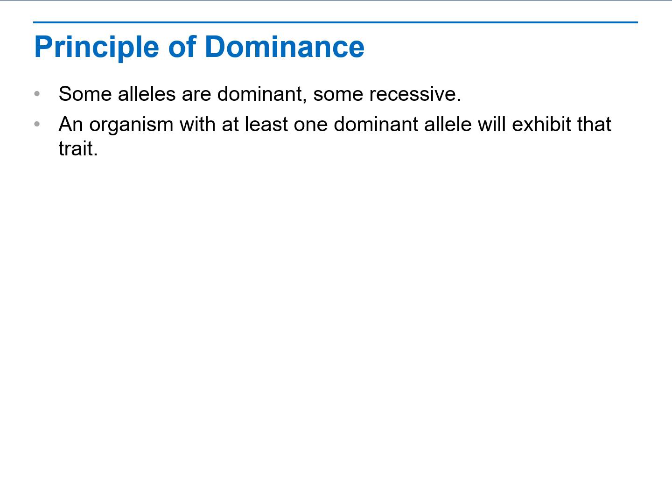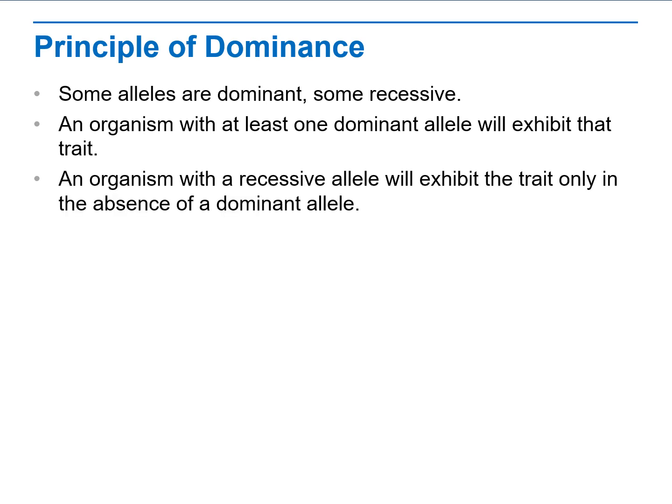So if there are 2 dominant alleles, the dominant trait will be exhibited. If there are 2 recessive alleles, the recessive trait will be exhibited. But if there is at least one dominant allele, so even if there's one dominant and one recessive allele, then only the dominant trait will be exhibited. The organism with a recessive allele will exhibit the trait only in the absence of a dominant allele.